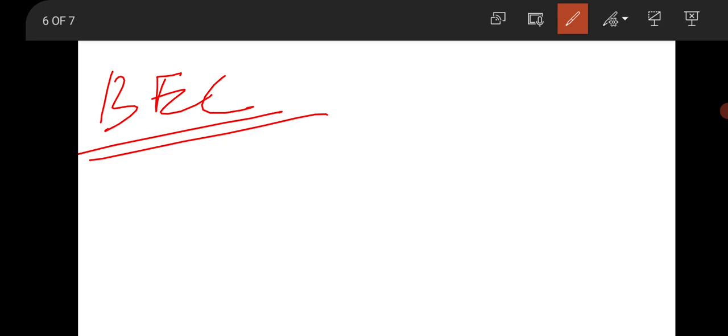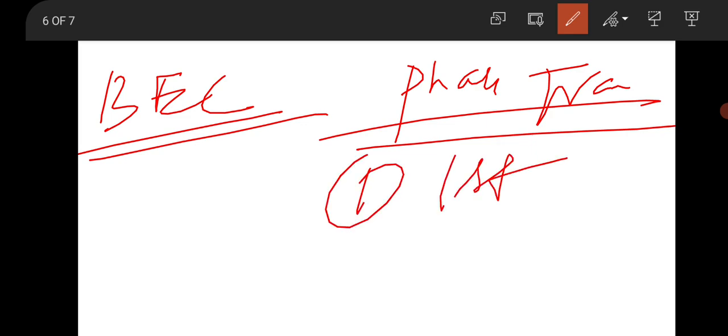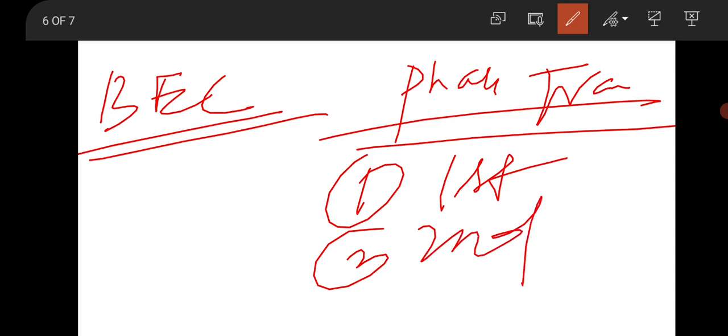Also, if you see, the phase transition is also important, because in phase transition we are studying the first order phase transition and second order phase transition. And the important thing is, at equilibrium, which quantities maintain continuity and discontinuity. Like in first order phase transition, what happens is the Gibbs energy is continuous, but the first derivative of the Gibbs energy like pressure, volume, entropy, etc. are discontinuous. Okay, this is the first order phase transition. Examples are also important.